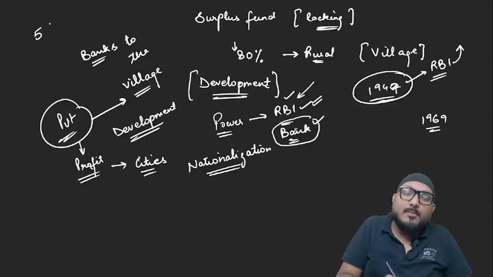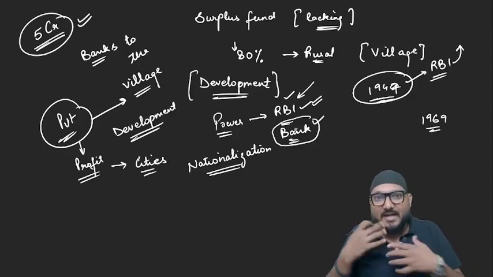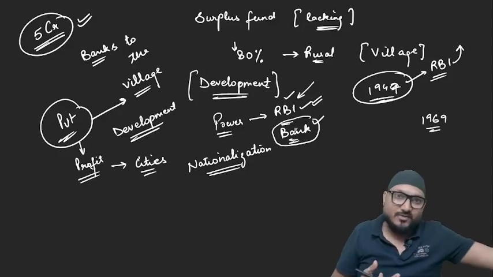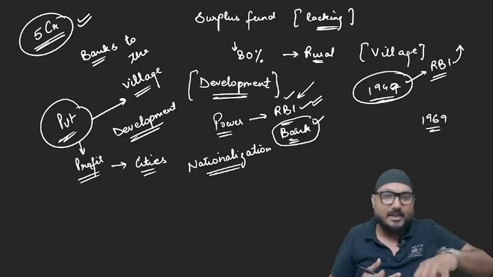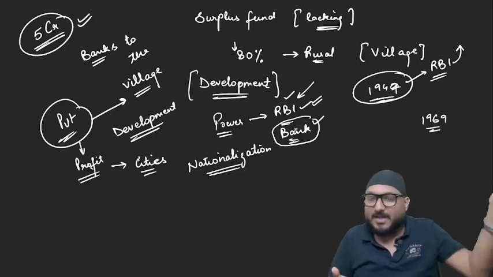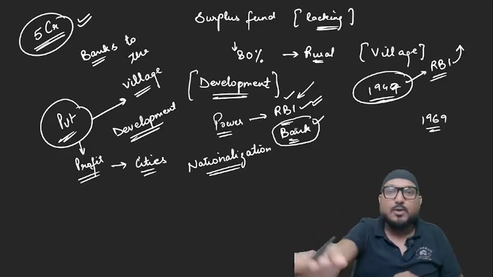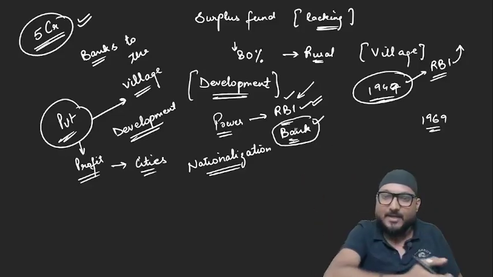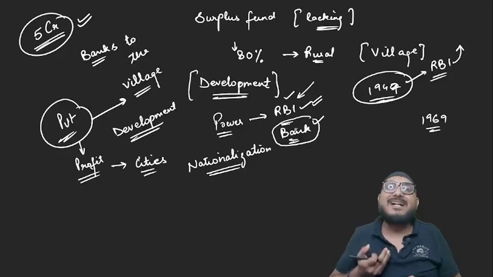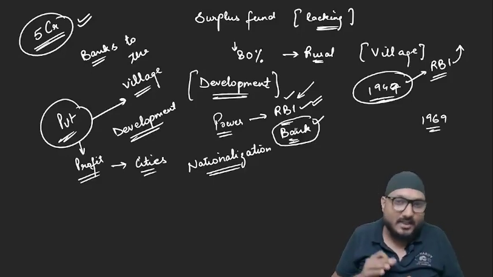RBI was created with a capital of 5 crore. So the government just had to give that 5 crore to those private individuals who were holding shares in RBI, and it could take control of RBI. So this is how RBI got nationalized in 1949.